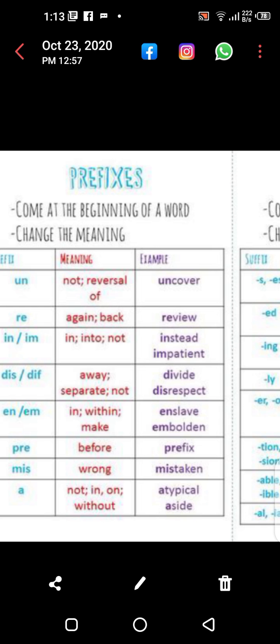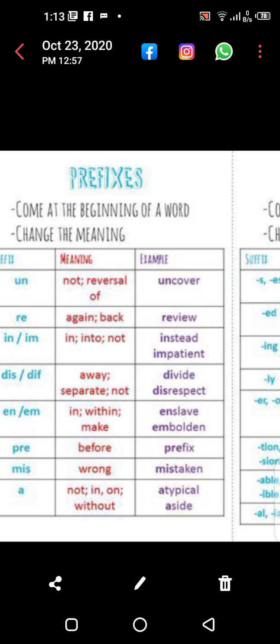In or im: if we add to stead, instead. Patient: if we add im before the word, it changes the meaning, impatient. Im and in are prefixes. Okay. Like this, and divide, disrespect. These are all prefixes because they are added before the word. It means the beginning of the word.